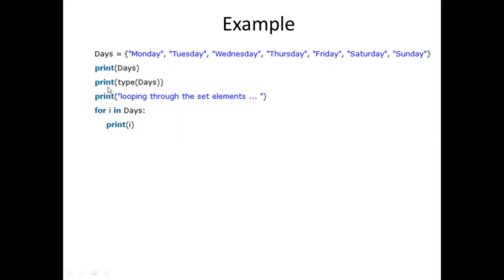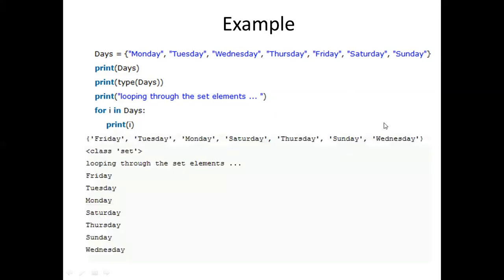Now I want to specify what is the type. What is the type of this set? Now if I want to access the individual elements by using the for loop, for i in days, days is one iterator. First i will be pointing to one element in the iterator, then the next element, then the next element. The output that you are going to get is like this.